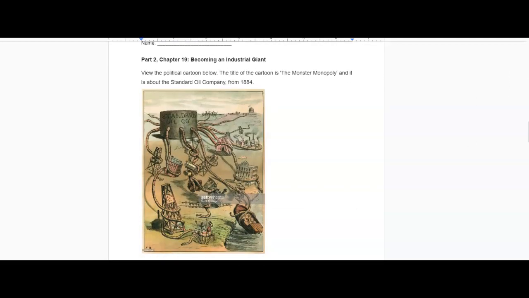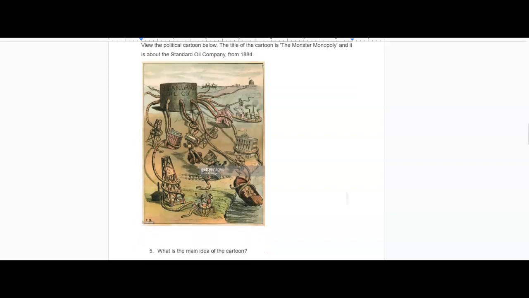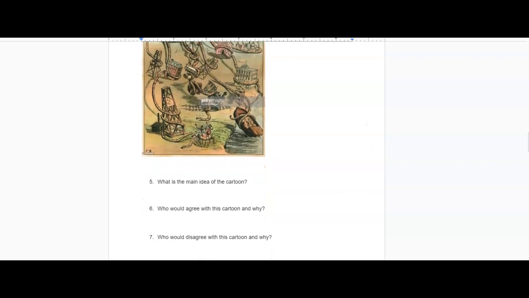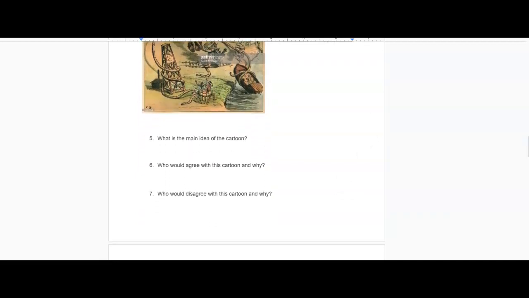Part 2 is Chapter 19, Becoming an Industrial Giant. View the political cartoon below. The title of the cartoon is The Monster Monopoly, and it is about the Standard Oil Company from 1884. What is the main idea of this cartoon? Who would agree with this cartoon and why? And who would disagree with this cartoon and why?